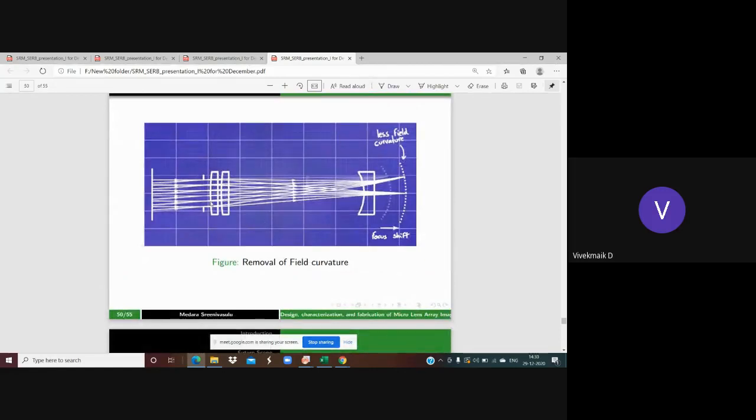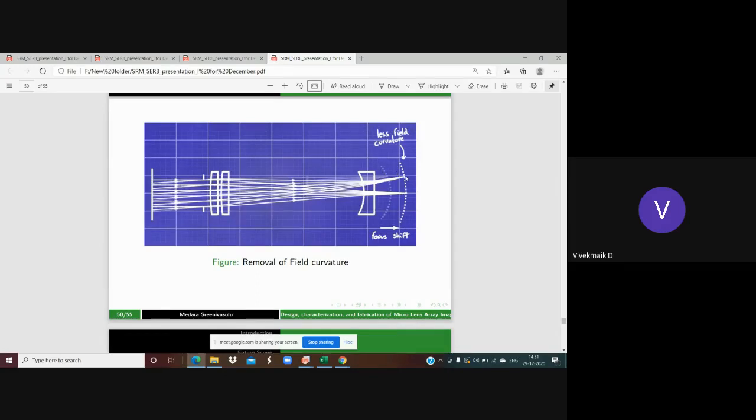Here, because of oblique incidence of light, these two lenses cause convergence, and then to reduce that field curvature I use a diverging lens, that's nothing but a concave lens. This concave lens causes the rays to diverge, the focus is shifted a little bit, and the field curvature is changed.